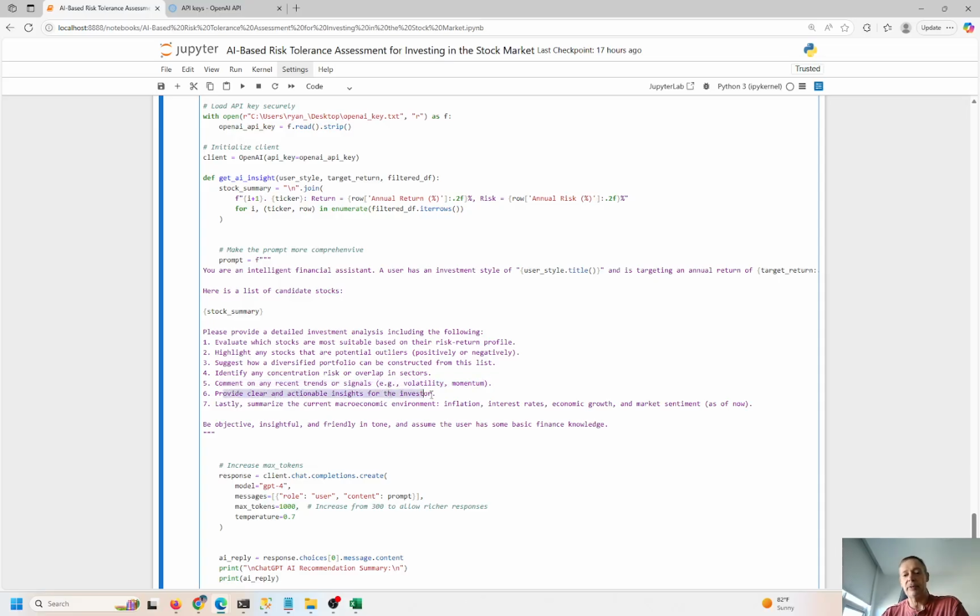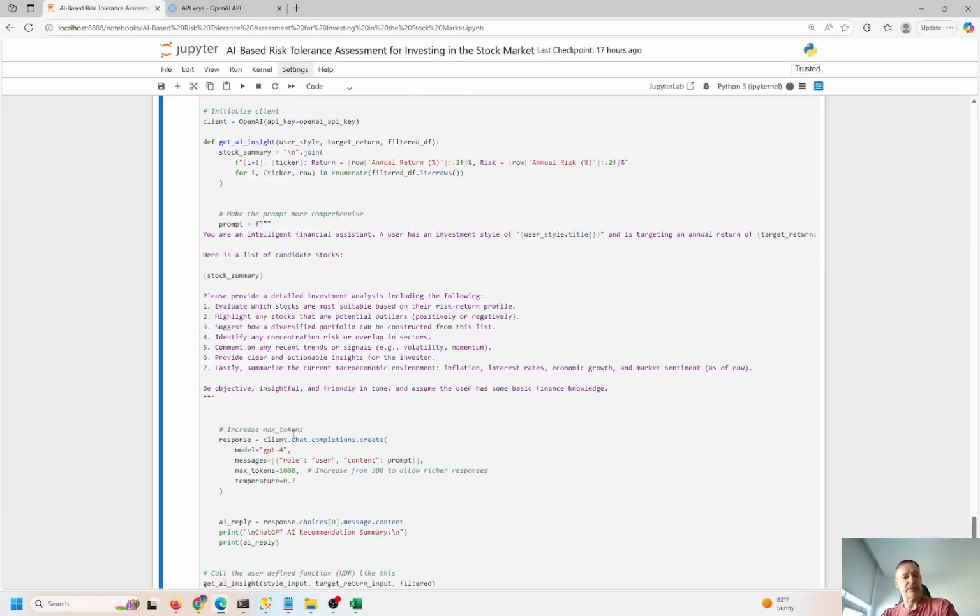Provide clear and actionable insights for the investor. Lastly, summarize the current macroeconomic conditions, including inflation, interest rates, economic growth, and market sentiment. Right? Be objective and insightful and friendly in tone, and assume the user has some basic finance knowledge. So that's what we're feeding into the prompt for ChatGPT, and we're going to fetch this information back from Chat.